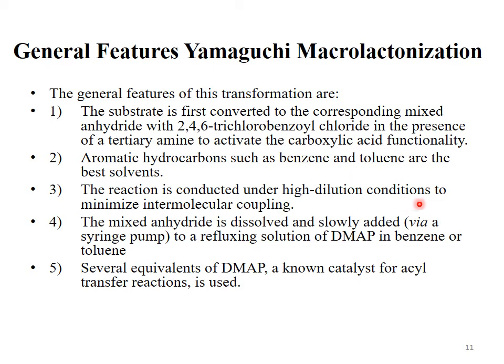The product obtained in the first step is the mixed anhydride. That mixed anhydride is dissolved in a solvent and slowly added through a syringe pump to a refluxing solution of DMAP in benzene or toluene. Several equivalents of DMAP, dimethylaminopyridine, a known catalyst for acyl transfer reactions, are used.